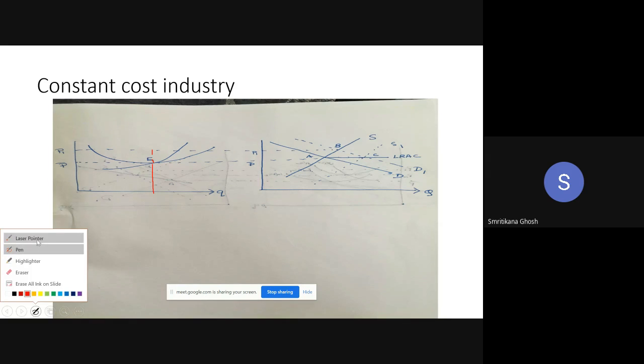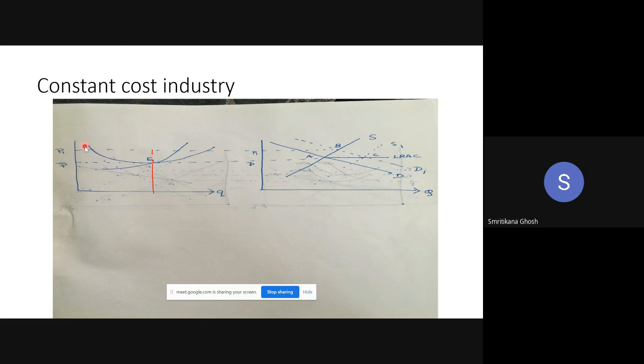With this new demand curve, there will be a new equilibrium at B. If B is the new equilibrium, then the market clearing price in the industry is P1. So now there is no P bar. P1 is the new price determined by the industry, and this price is given to the firm now.